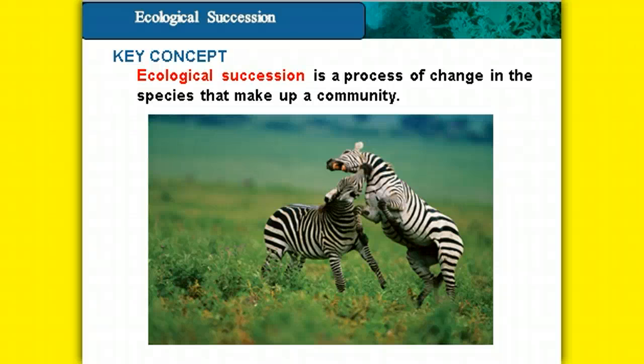Ecological succession is a really important aspect of ecology. The idea is that communities and ecosystems change constantly. And so the key concept for this section is all about how ecological succession is a process of change in the species that make up an ecosystem. So exactly how does this work?